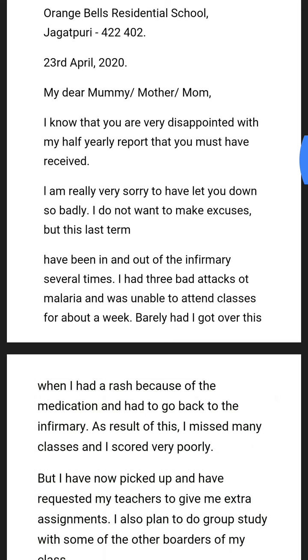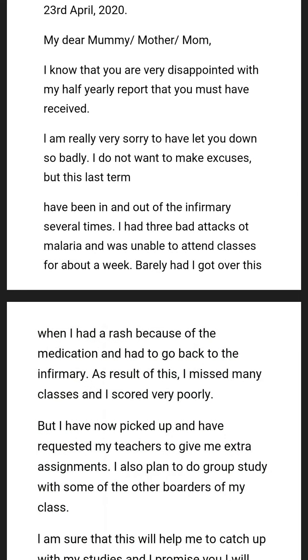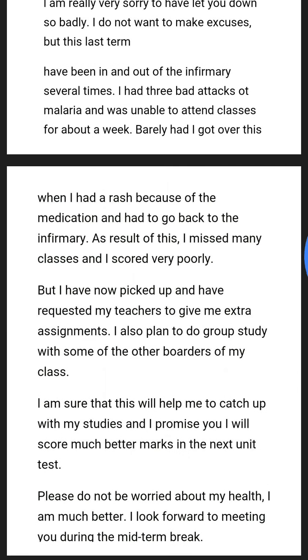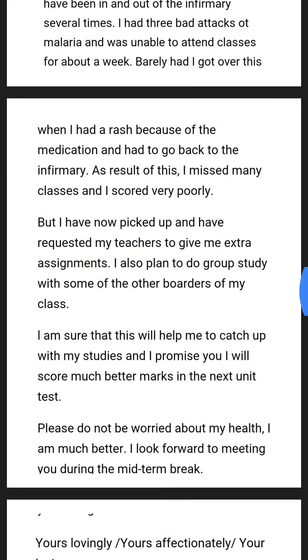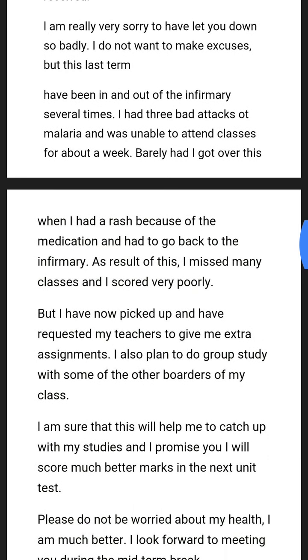And then he goes on to explain why he couldn't do well in his exam, the reason behind his poor performance, and also the promise for the future as to how he is going to improve and how he is going to produce a better result in future. So you can see that the paragraphs have been made separate so that they stand out. It's not compulsory to leave a line after each paragraph, but here for the sake of your understanding, I have left one line or some space so as to make you understand how the paragraphs ought to be written.